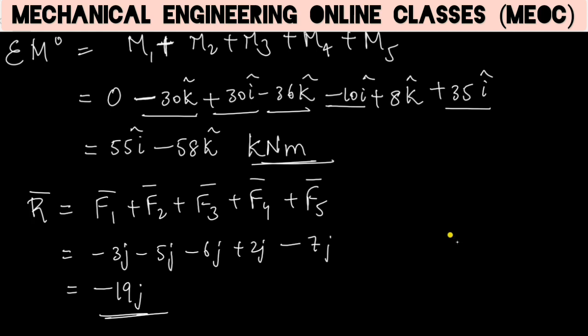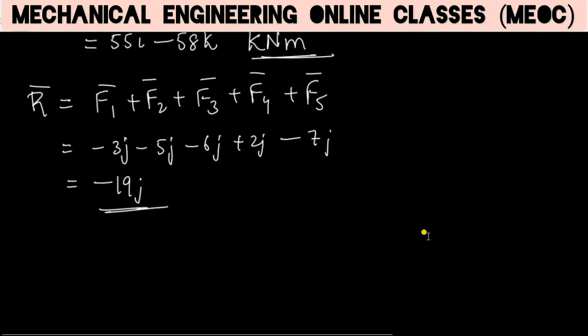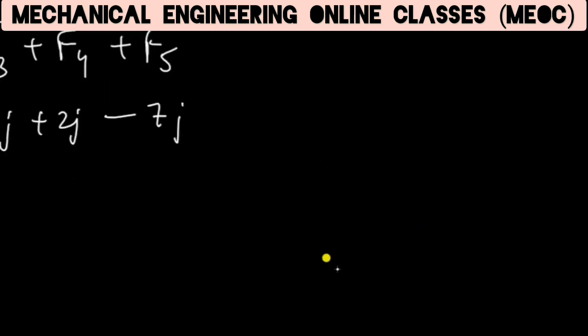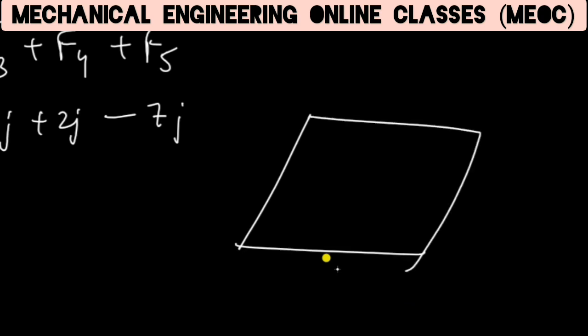So half of the part is over. We have found the resultant. We have to find the point through which this resultant is acting with respect to origin. So if this is a horizontal plate, let there be some point P here. This is the x-axis, this is the z-axis, this is the y-axis. This point P also will be on the xz plane.